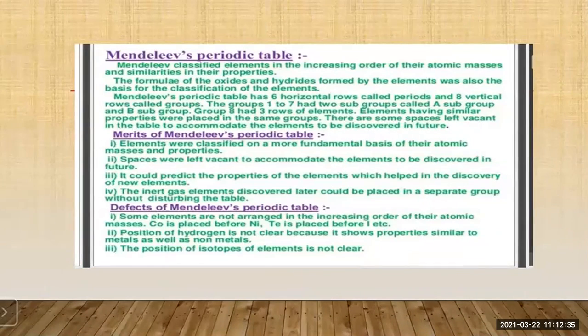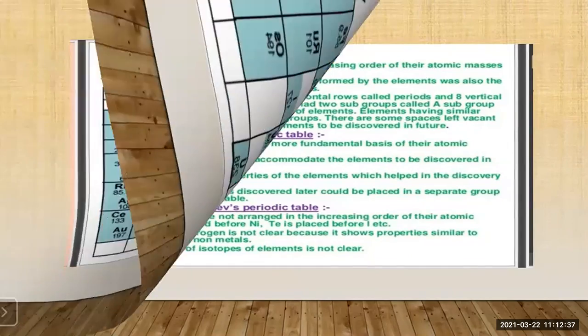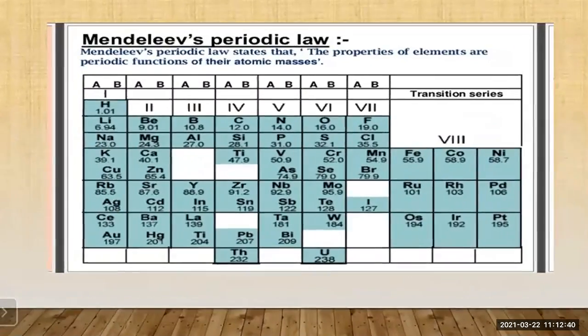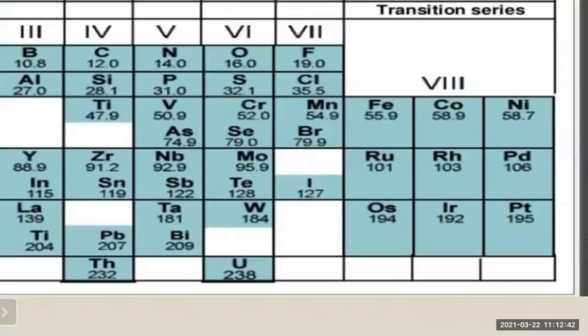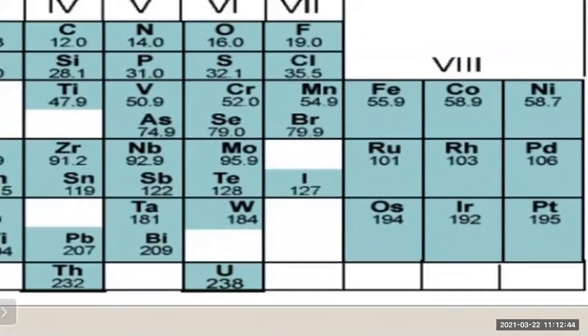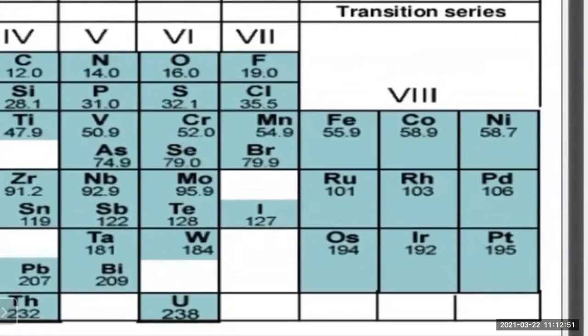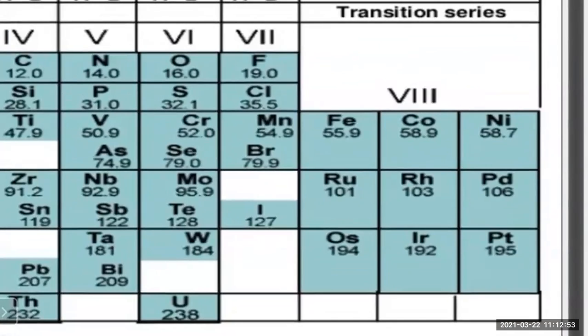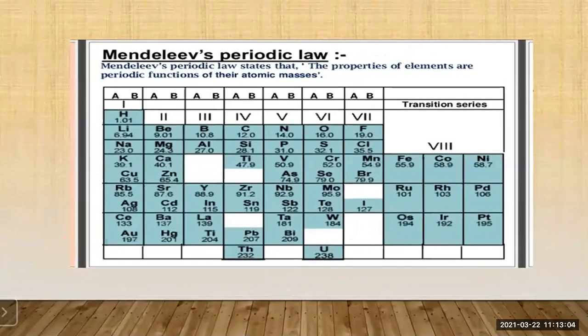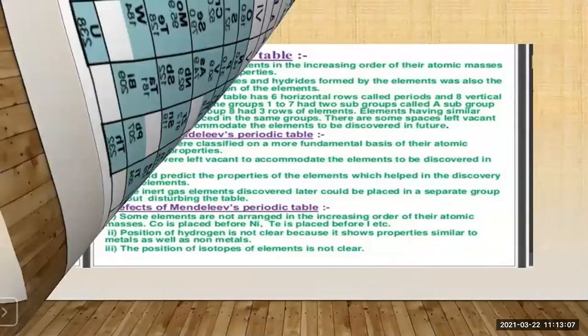Then even tellurium is placed before iodine. That also we will see. So here you can see that Te, that is tellurium, its atomic mass is 128, and iodine, its atomic mass is 127. Now tellurium's atomic mass is more than iodine's, but still it is placed before iodine. Got it? So this is a demerit of Mendeleev's periodic table.